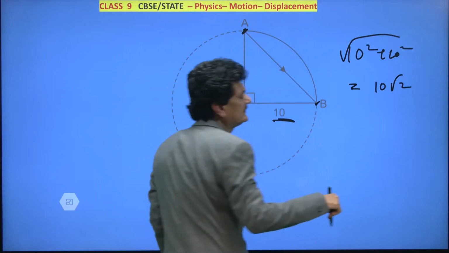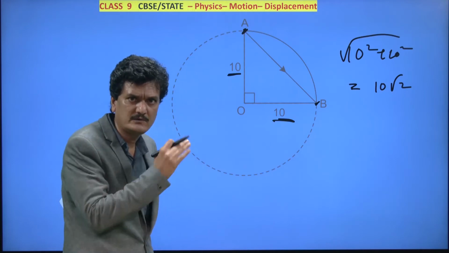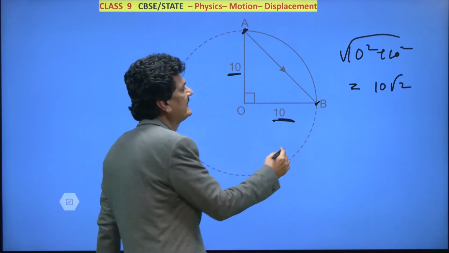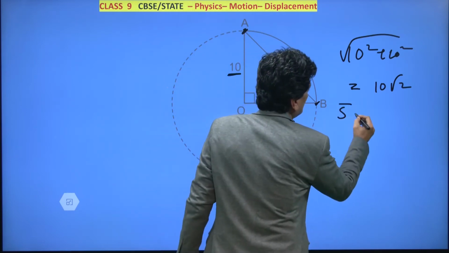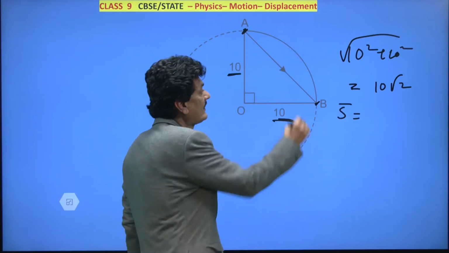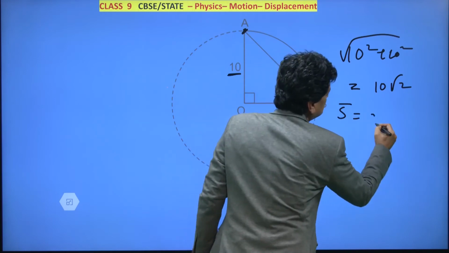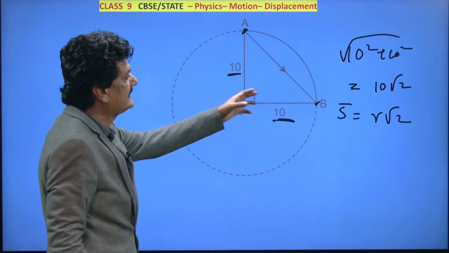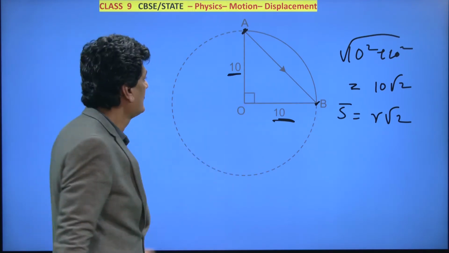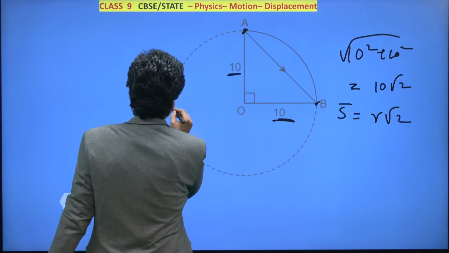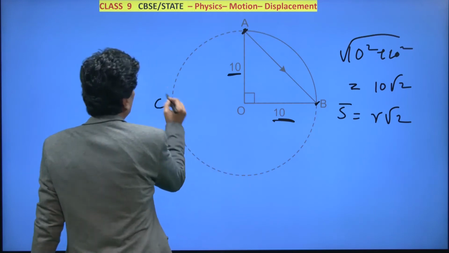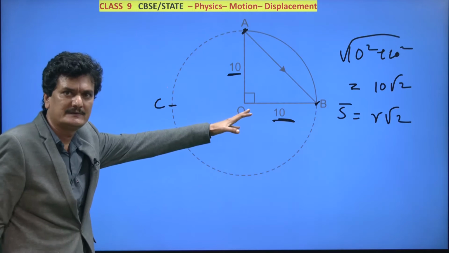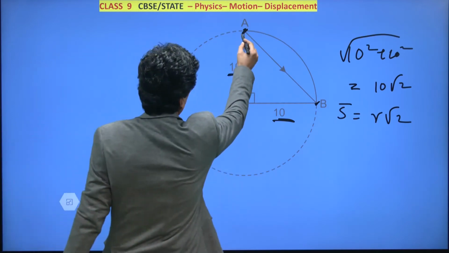So in general, along a circular path, if you want to find out displacement, this will help you in solving numericals. In general, you can write down that displacement along the circular path is R√2, and here the value 10√2 has come. And now here, the body is here. So here what you will find is that ignoring the path, you will join them like this.